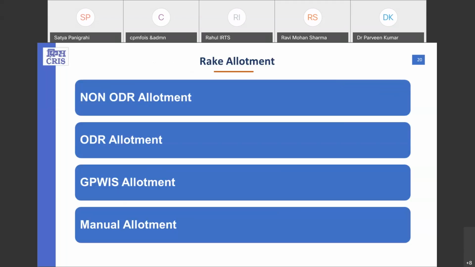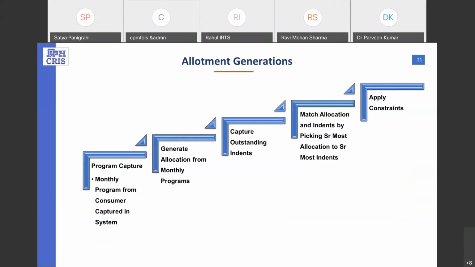Now starting with the rate allotment, there are 4 types of allotment in the RA system. First one is the non-ODR allotment, second is the ODR allotment, third one is GPWIS, fourth one is the manual allotment. Now starting with the non-ODR, here are some steps which define how the non-ODR allotment is allotted. Non-ODR allotment, as we have defined the CRR in master data.